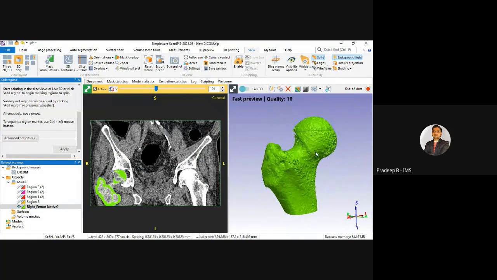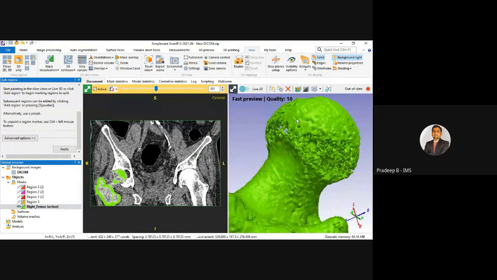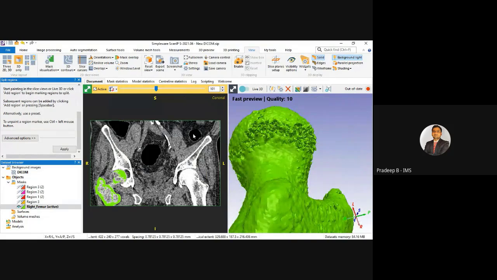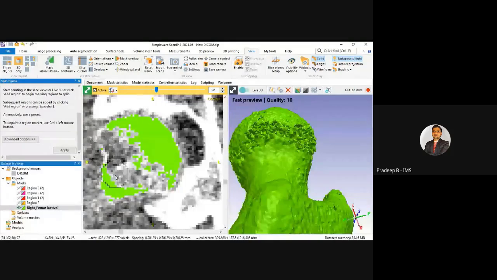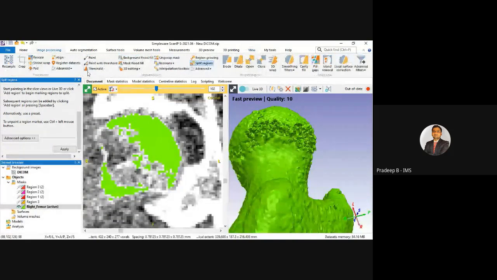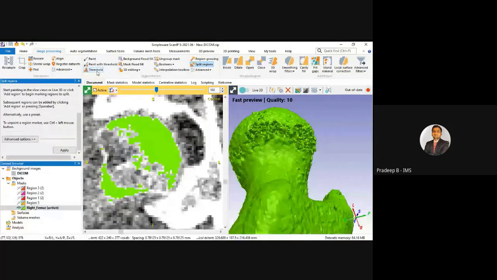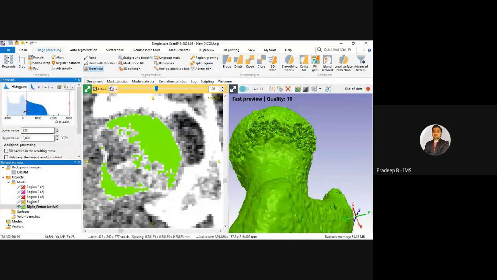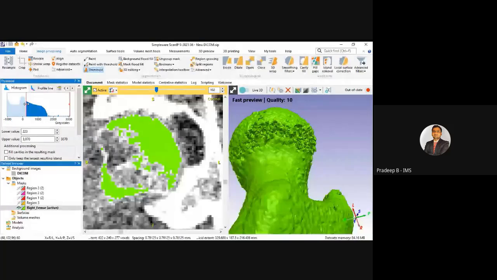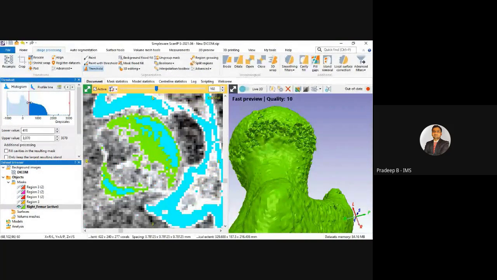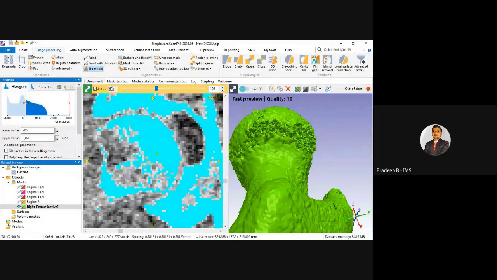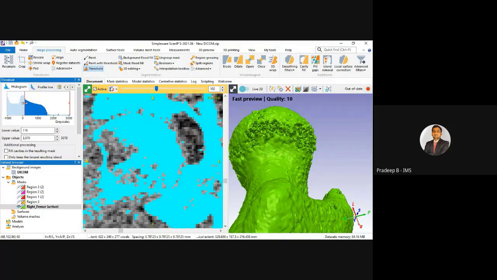Okay, so we can see there are some open cavities. Okay, so you can just click here. You can see here during this thresholding, I have not selected the proper range of grayscale values. If I select the higher values, this will automatically close that region. Let's say if I scroll this, can you see the changes in this? If I adjust the grayscale intensity, the lower and upper values,